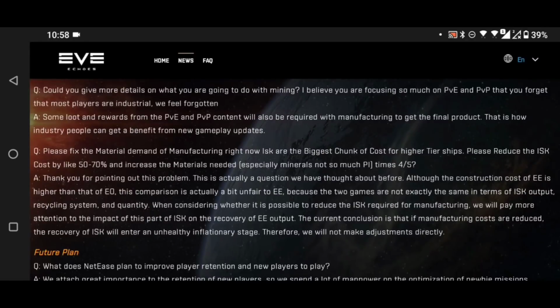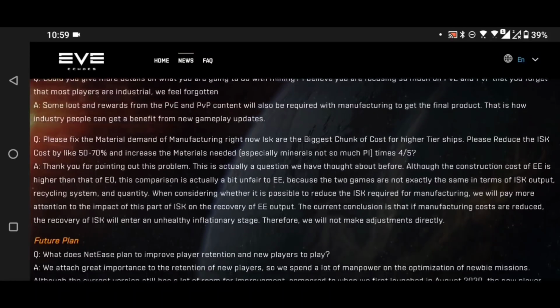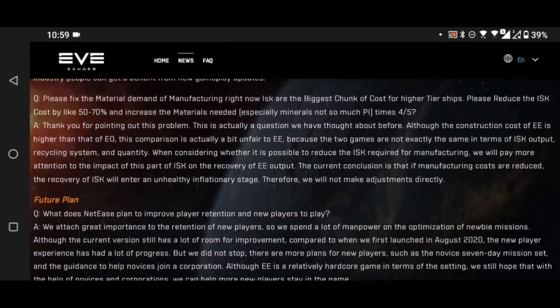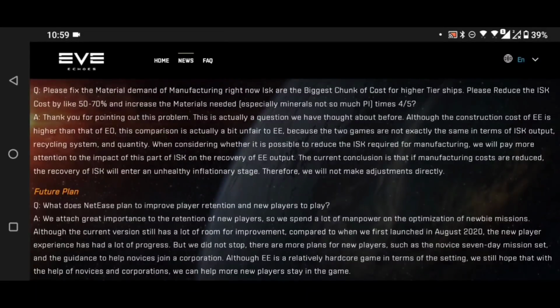Some loot and rewards from the PvE and PvP content, they say, will also be required with manufacturing to get the final product. This is how industry people can get a benefit from new gameplay updates. So they're not saying there's nothing coming for industry, they're just saying that even when they do stuff for PvE and PvP, if they're going to make blueprints as the reward, then industry players also get to be involved in that.